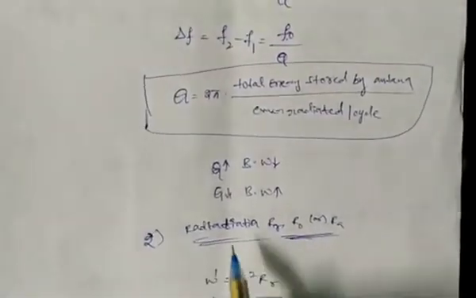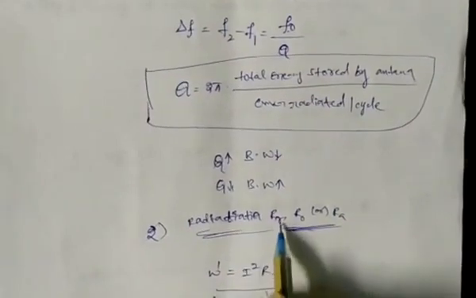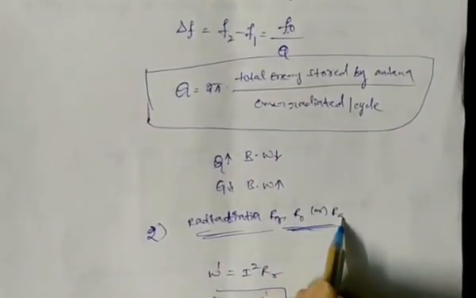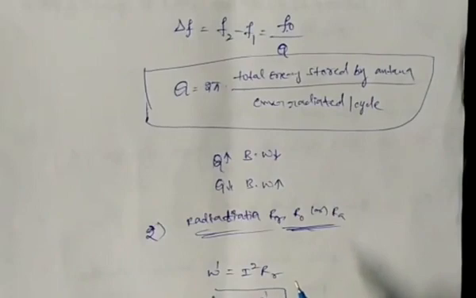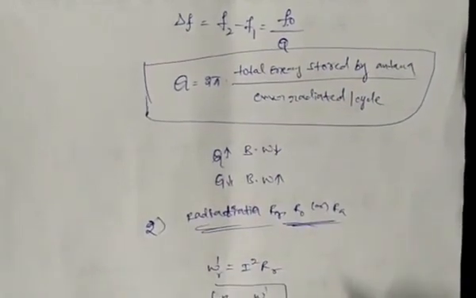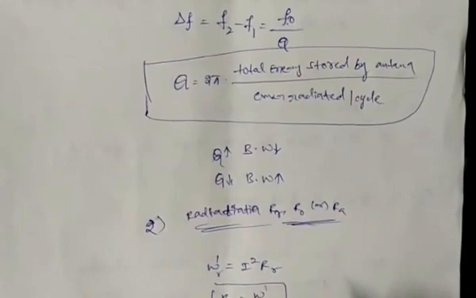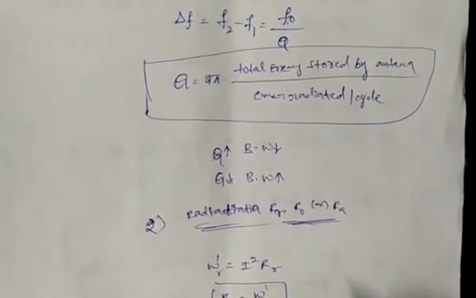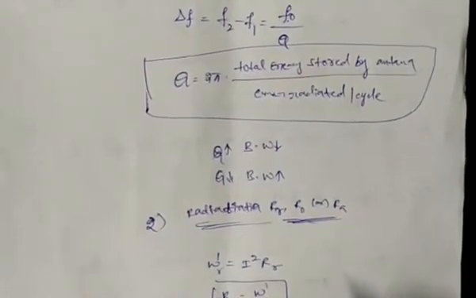Next, we are seeing the radiation resistance. The radiation resistance is denoted with RR, R0 or RA. How do we calculate the radiation resistance? For calculating the radiation resistance, first we have to calculate the radiated power. Already we know the antenna is also called a radiator. That antenna radiates power into free space in terms of EM waves.